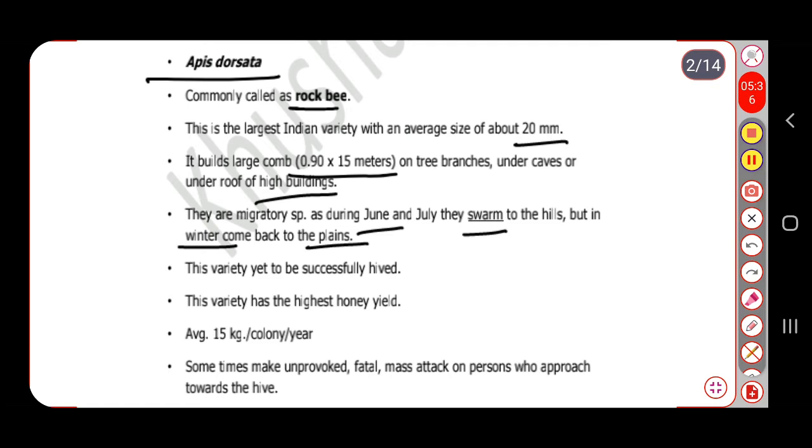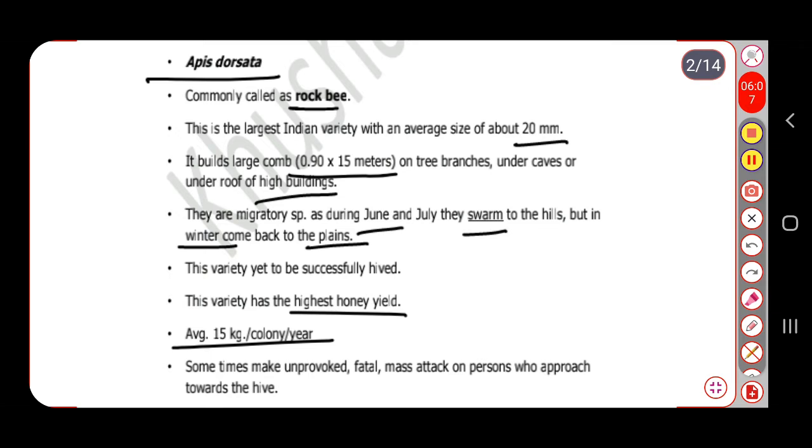This variety cannot be successfully hived in artificial conditions, but it is valued for honey and wax. This variety has the highest honey yield, giving an average of 15 kilograms per colony per year.